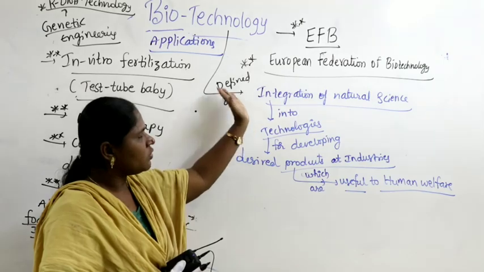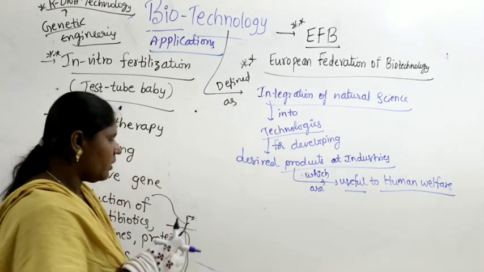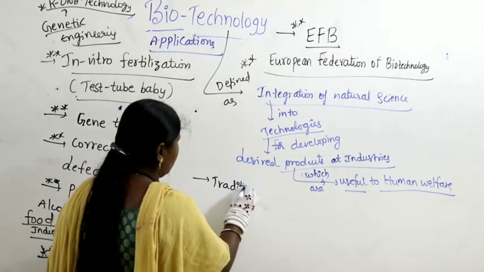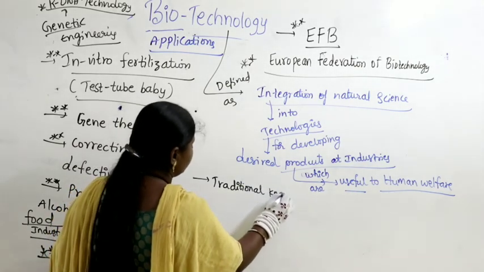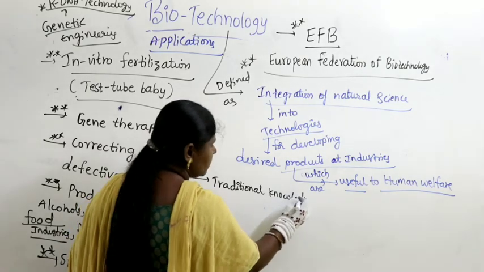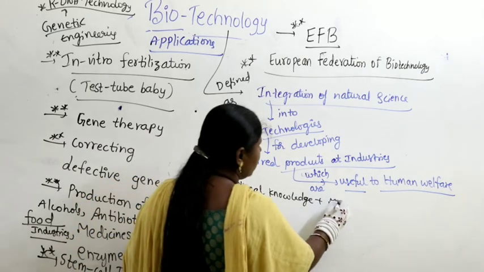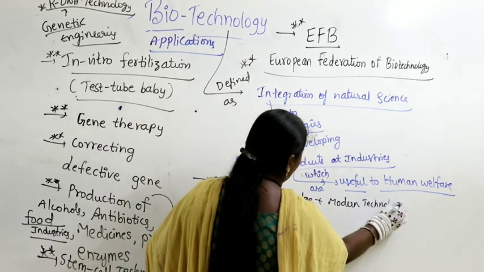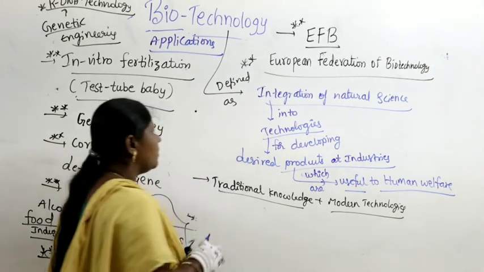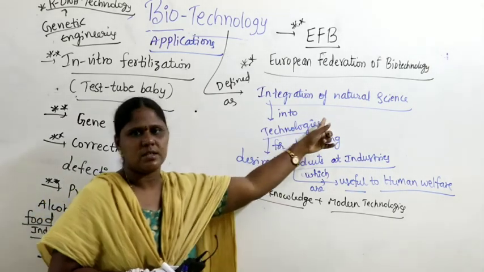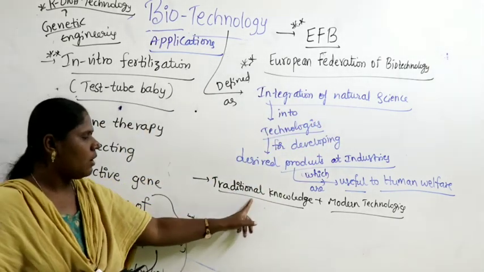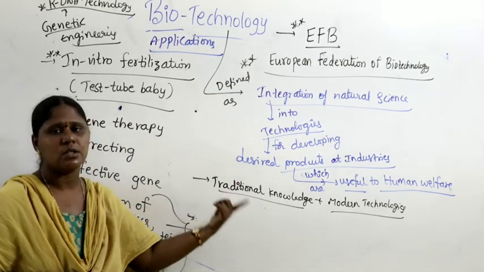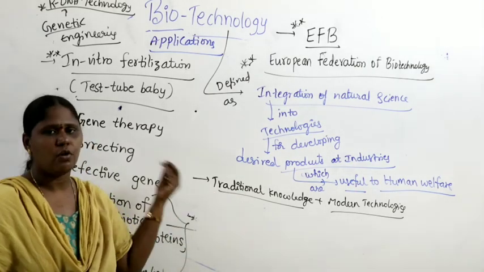Why do we say integration of natural science? Because people already knew, by combining traditional knowledge, it's combined with the modern technologies. What is traditional knowledge? It's nothing but natural science, because ancient people already knew how microorganisms are used in conversion of milk to curd, and even in preparation of alcohol.